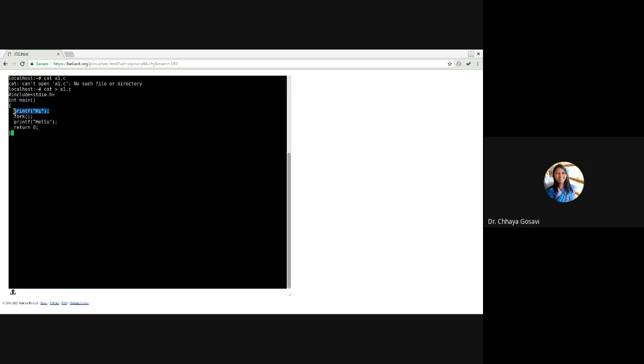Just two printf statements, printf hi and printf hello. In between, I put the system call fork. Without fork, what will be the output? Hi, hello. Okay. I have to press Ctrl D, then cc, the compiler, with file name a1.c. It will compile the code. Fork is not available.